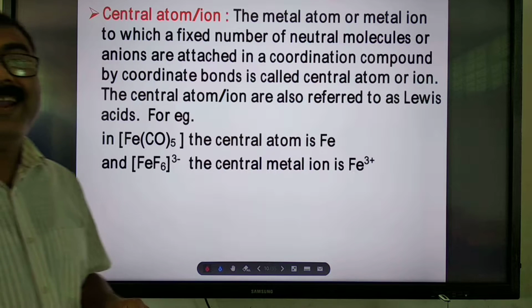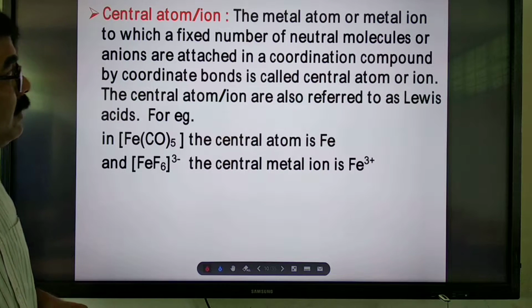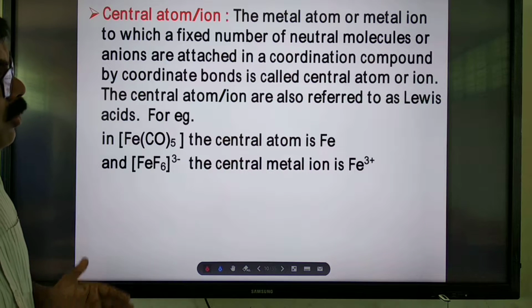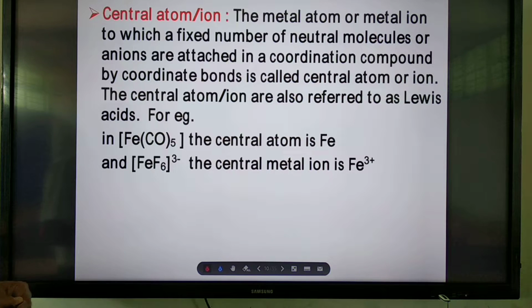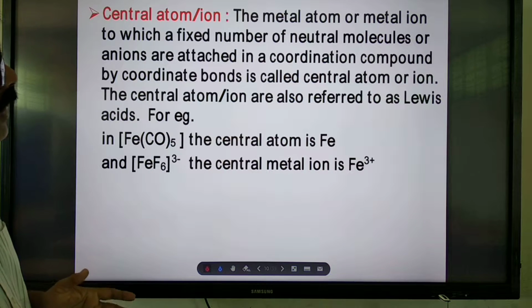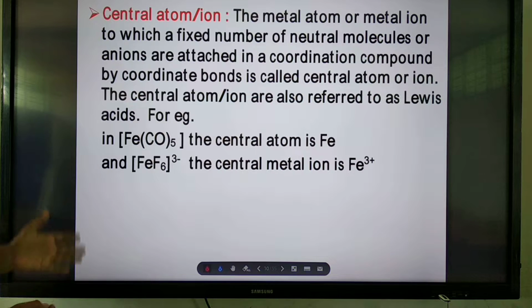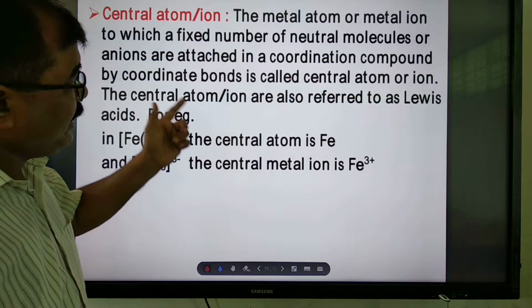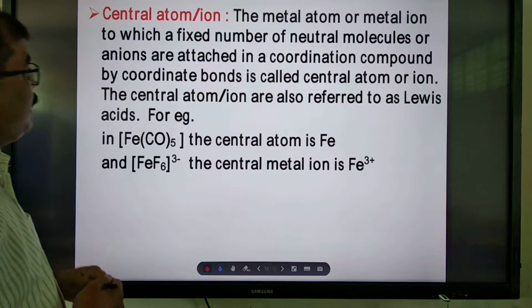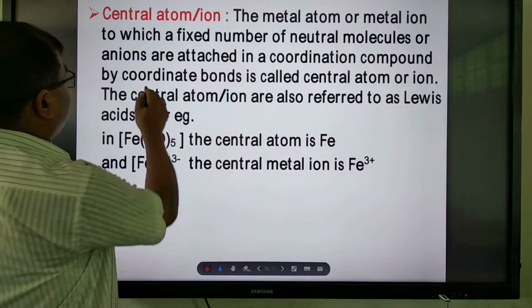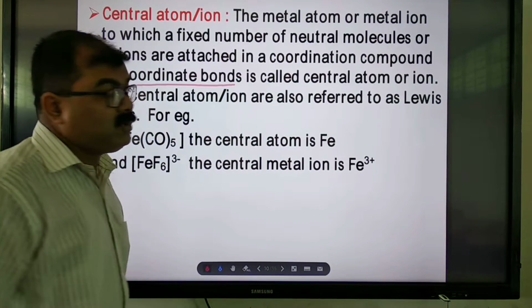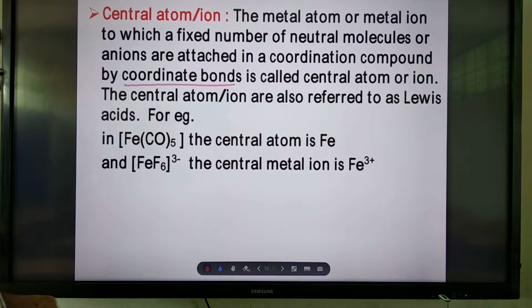Next, what is a central atom or ion? The metal atom or metal ion to which a fixed number of neutral molecules or anions are attached by coordinate bonds in a coordination compound is called the central atom or ion.